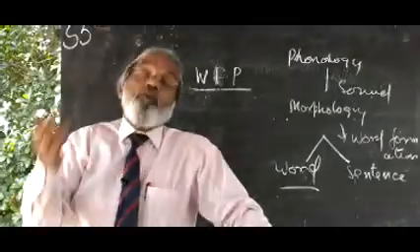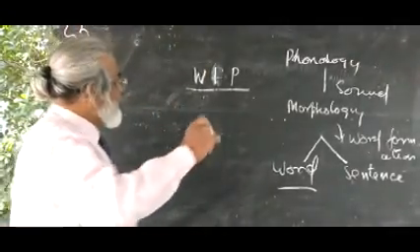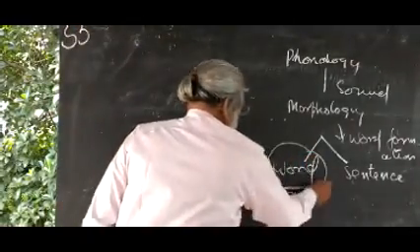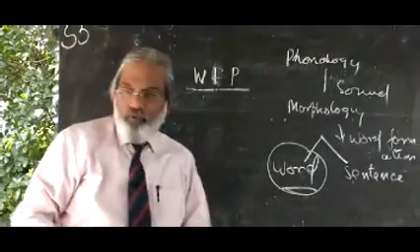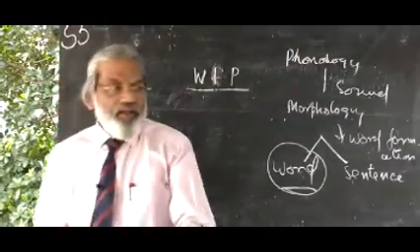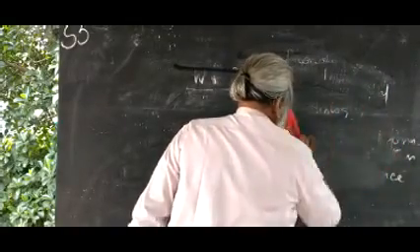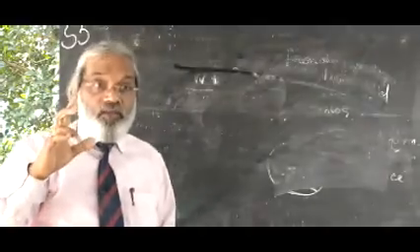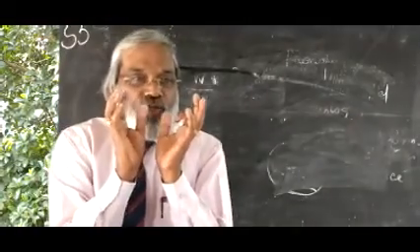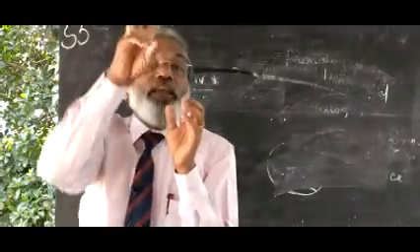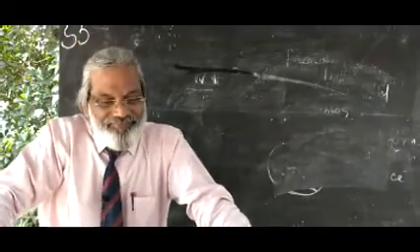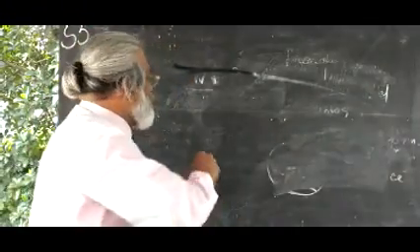Then after all, what is a word? That is a question. If anybody asks you in future, what is a word? A word is a collection of letters kept in a unit. It is a single unit.